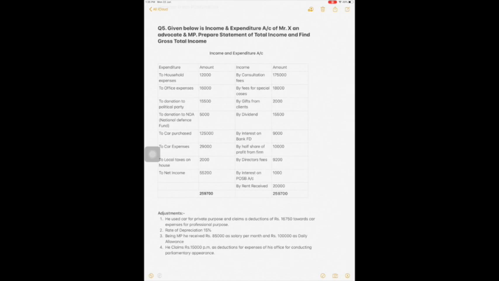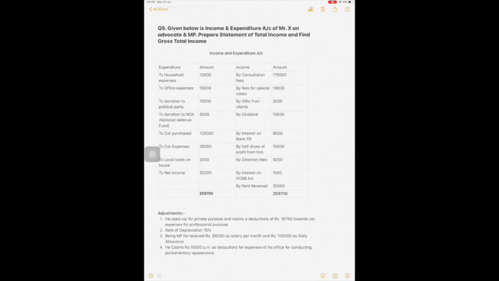To donation to National Defense Fund. It is also donation. It is personal. Next, to car purchased. Now one asset is purchased for rupees 1,25,000. Whenever anybody has an asset which can be depreciable, you can claim depreciation. Car is a depreciable asset. A car is purchased for rupees 1,25,000.